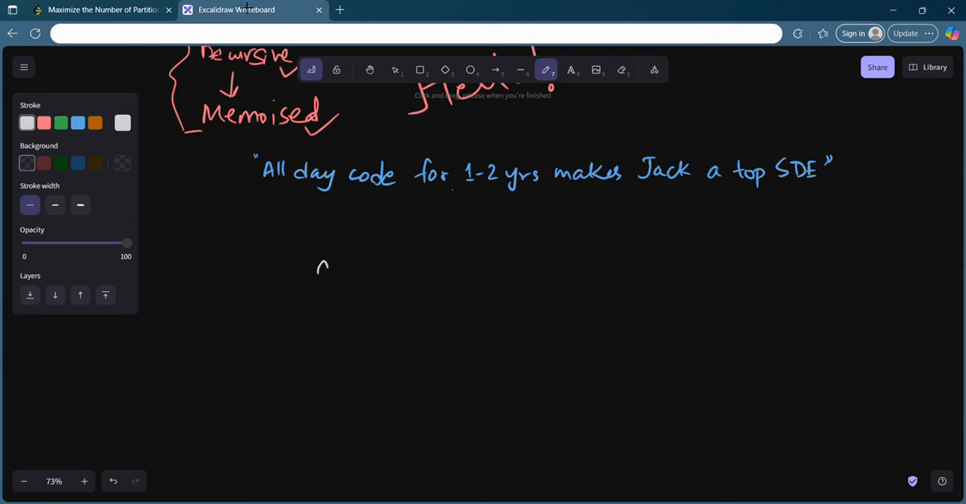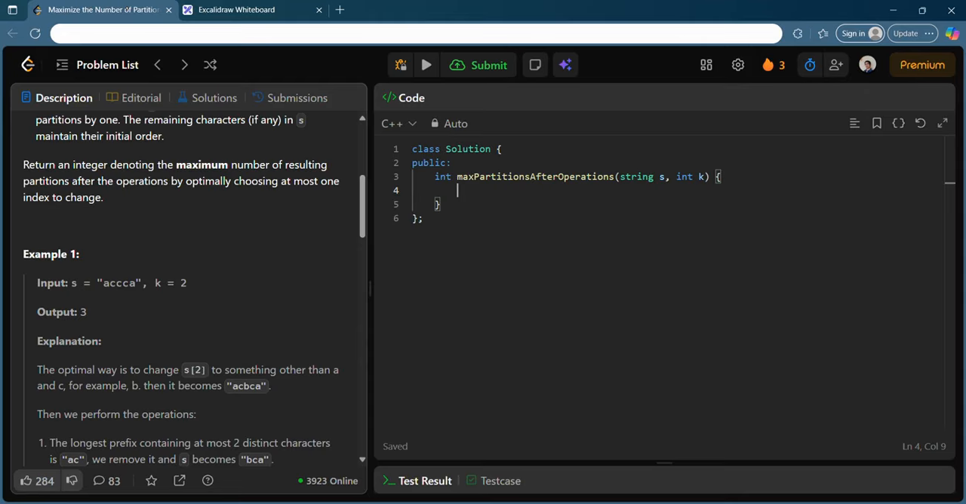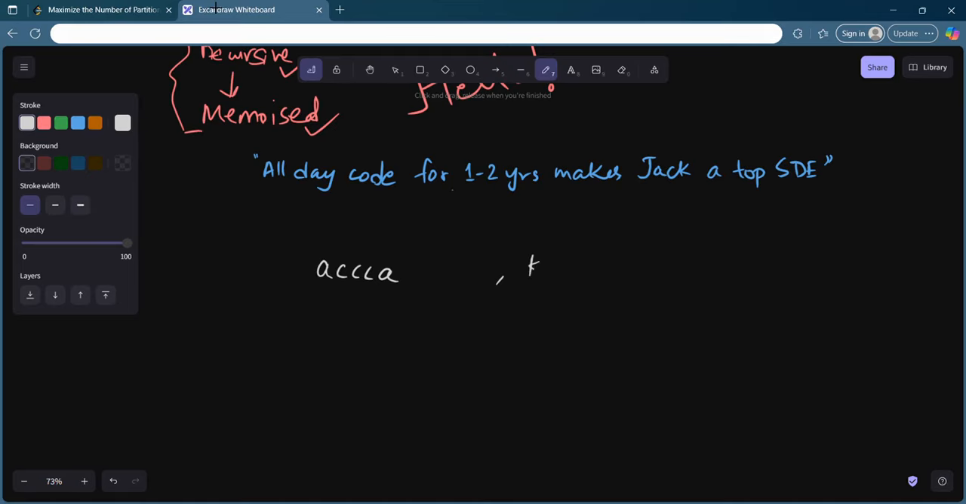Okay, so let's say we have this A, triple C and A. Okay, and k is nothing but 2. So you see, what can you do? What is the number of distinct characters? It is already 2, right? So if you try to select the longest prefix, it will be the whole string itself. So you can delete the whole string at once in just a single partition, and you will have an empty string with you. So your number of partitions is 1 in this case.